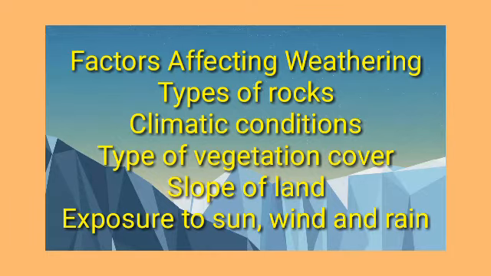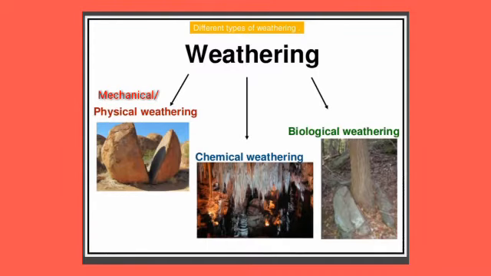Now let's learn the factors affecting weathering. We've already learned weathering is disintegration and decomposition of rocks, children. So weathering mainly depends upon the following factors: type of rocks, climatic conditions, type of vegetation cover, slope of land, exposure to sun, wind and rain. So rocks break into fragments or decay due to all these factors, children. There are three main types of weathering, children. First one is mechanical or physical weathering, second one is chemical weathering, and the third one is biological weathering.